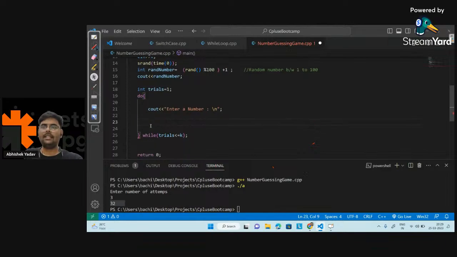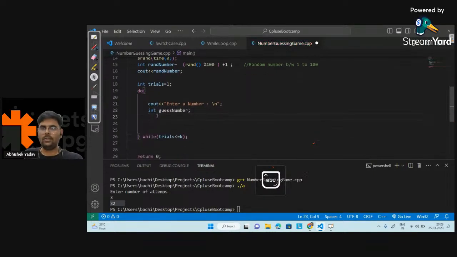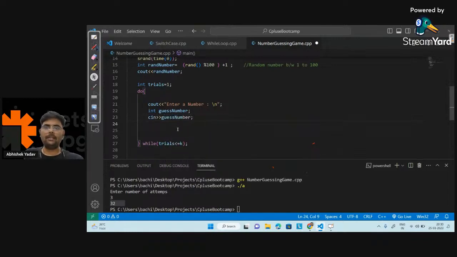And after that I have to store a number, right? Here I want the input from the user and I have to store the number. So here I will take a variable, that is int, and I will write guess number here. So I will do cin guess number, and I'm done with this part.